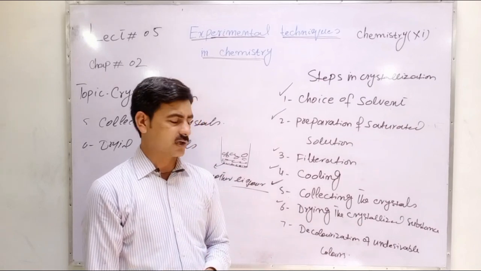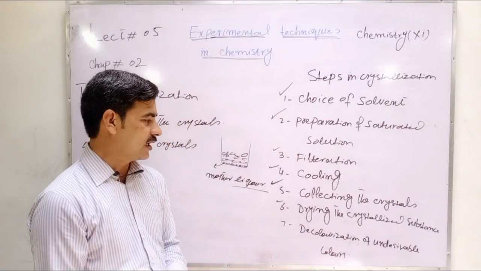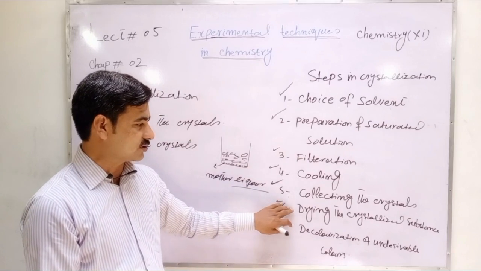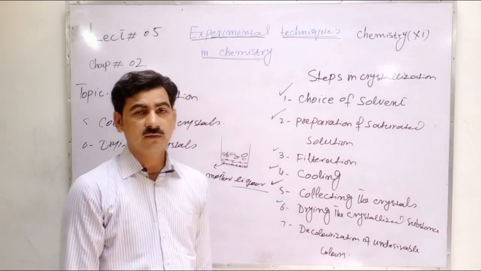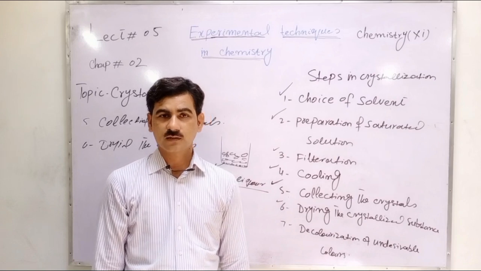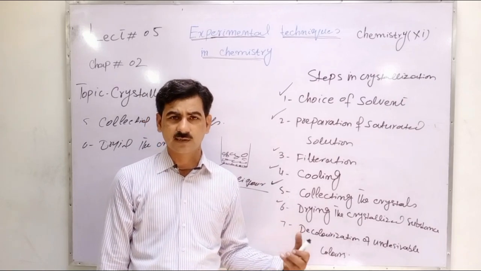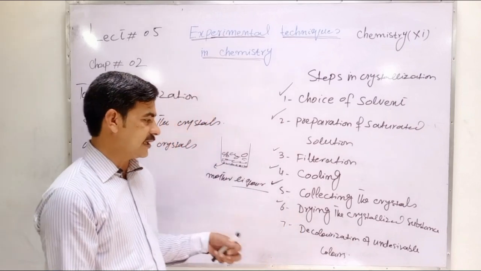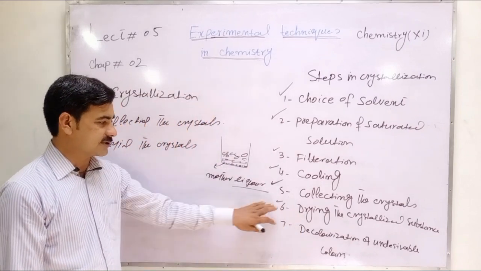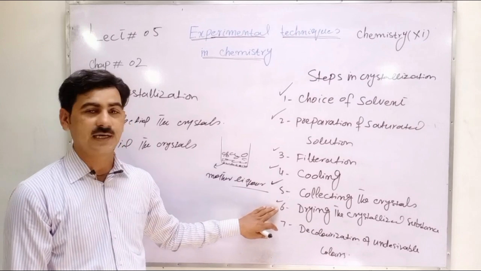So this is not a good method to dry the crystals. A safe and reliable method is using a vacuum desiccator. Different drying agents are used in a vacuum desiccator, like calcium chloride and silica. They dry the crystals, and with this method the crystals are completely dried.